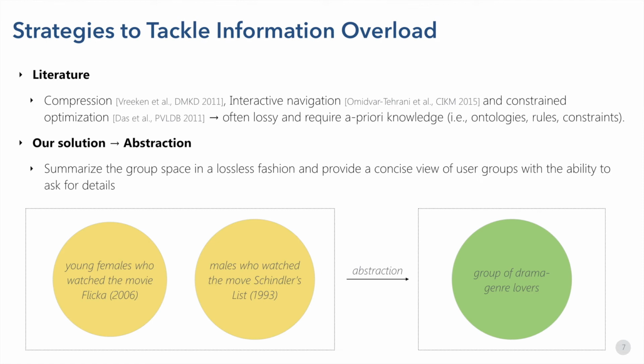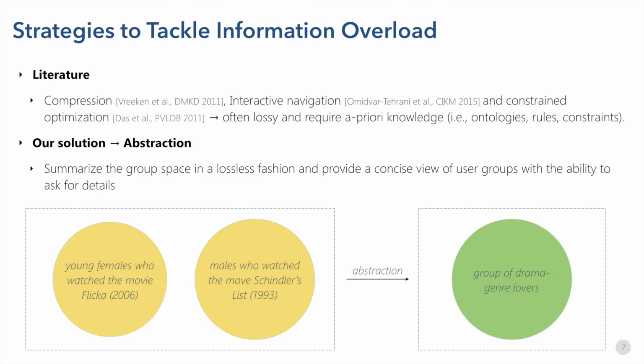A variety of approaches is proposed to tackle information overload for user groups, such as compression, interactive navigation, and constraint optimization. However, most of those approaches are lossy and require a priori domain knowledge in form of ontologies, rules, and constraints. Our solution is abstraction, a summarization approach in a lossless fashion.